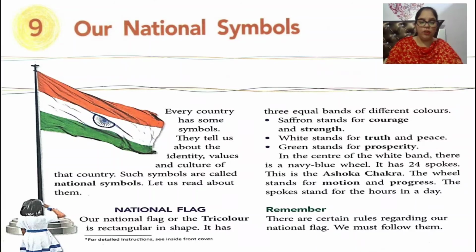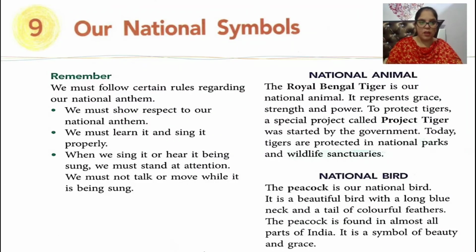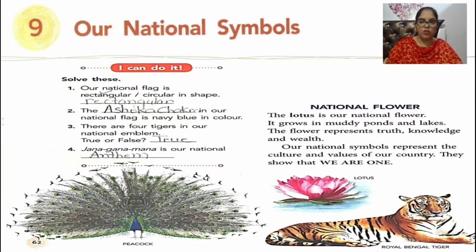In this chapter children, we read about all our national symbols. And now what are national symbols? As I explained to you, every country has some national symbols and they tell us about the identity, values and culture of that particular country. And our national symbols are national flag, national emblem, national anthem which is Jan Gan Man. National animal, the Royal Bengal tiger is our national animal. Next, we read about our national bird, which is the peacock. And we also read about our national flower, that is lotus.